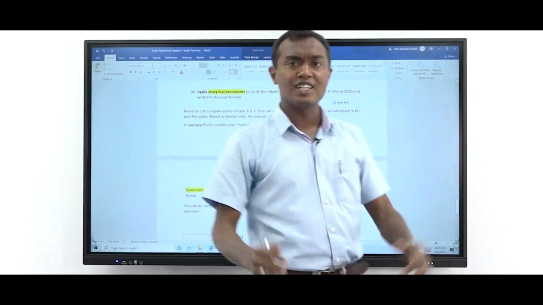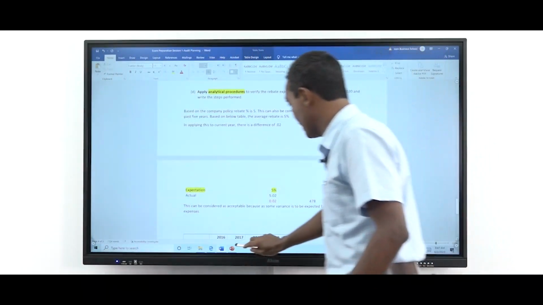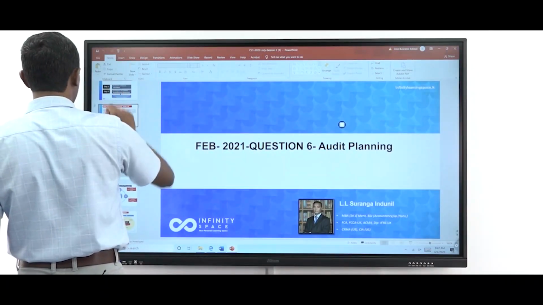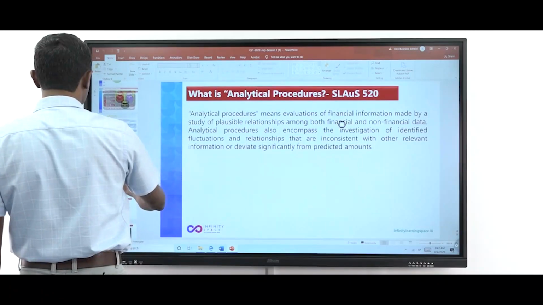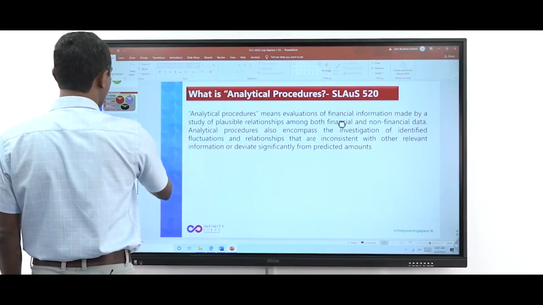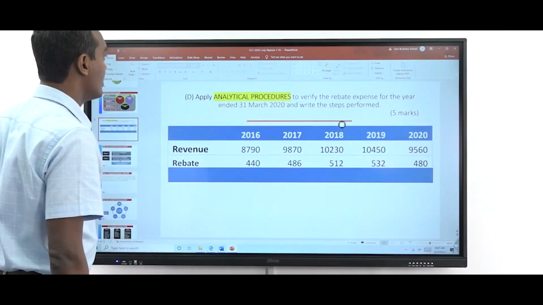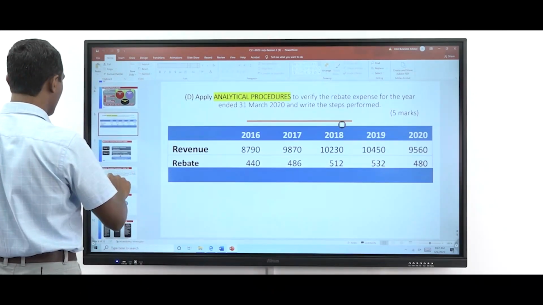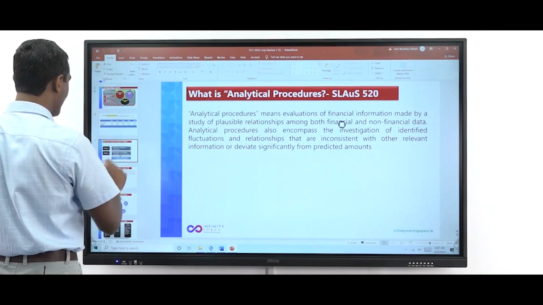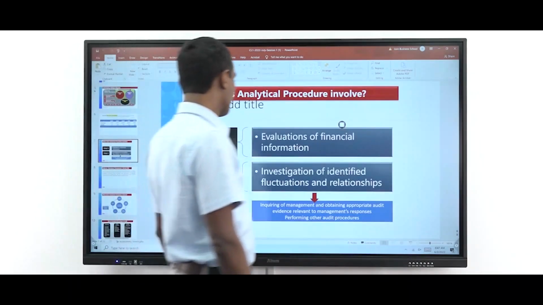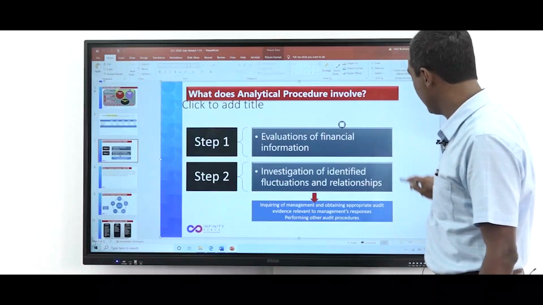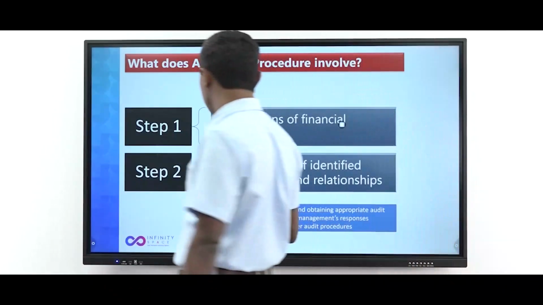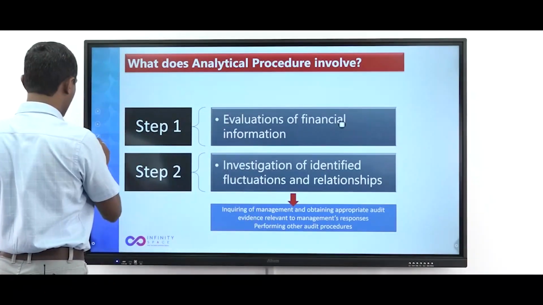Now that analytical procedure thing, first of all, to begin with analytics, so now this becomes a revision of the analytics standard in 5 minutes. I explained to you now this is the question that is given to us. Analytical procedure, right? Verify the revenue and rebates, right? Now, first of all, to be aware about the definition, I said 2 things in this definition, right? Now, this is very important. Now, all this is going to one summary chart that you can refer. Analytical means I use 2 words. One is evaluation, right?